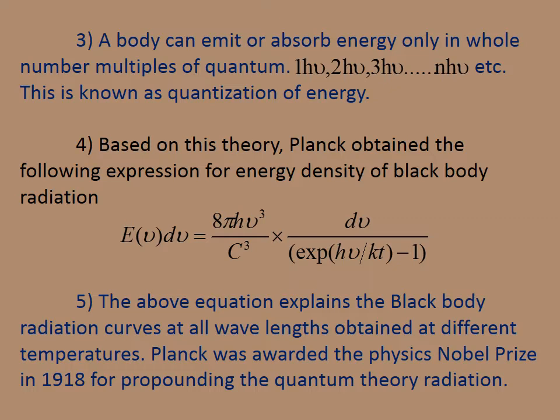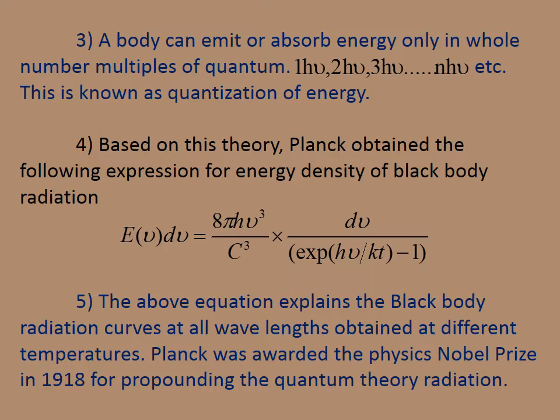Here the two important points are very important. A body can emit or absorb energy in terms of quanta: 1 h nu, 2 h nu, 3 h nu, up to n h nu, and the energy density formula E_v dv equal to 8 pi h nu cube by c cube into dv by exponential h nu by kT minus 1.